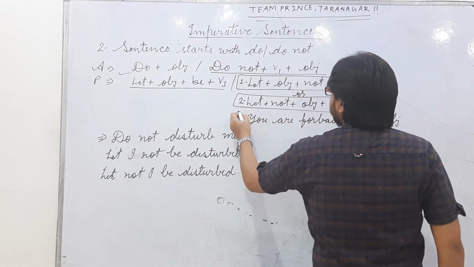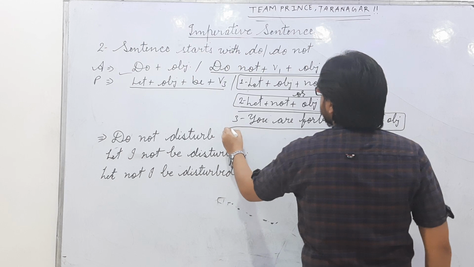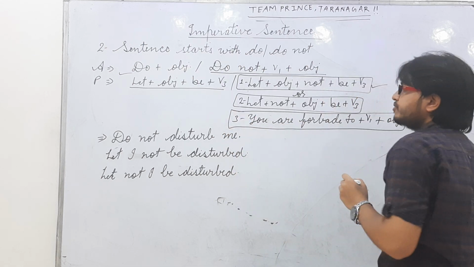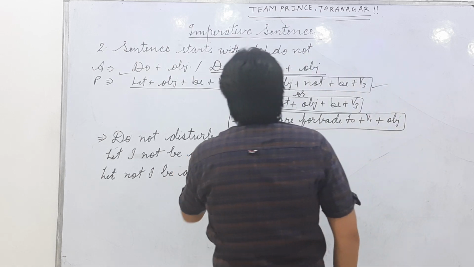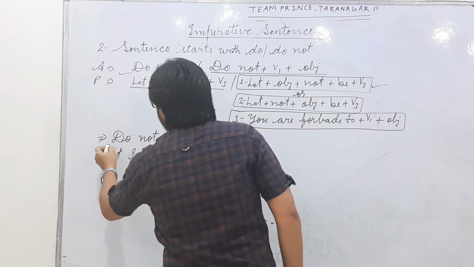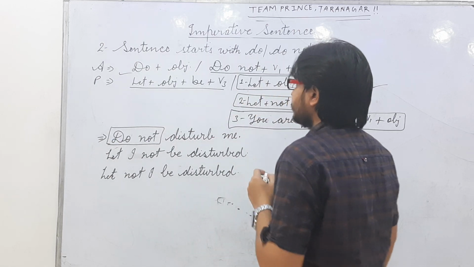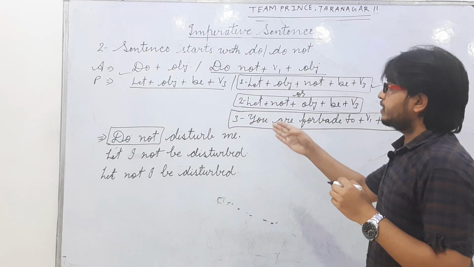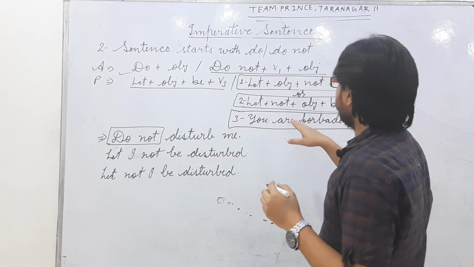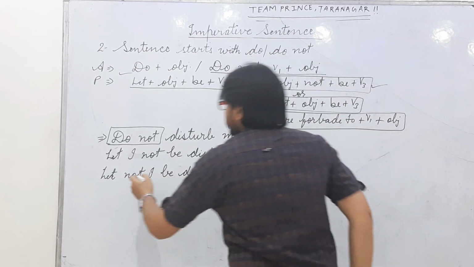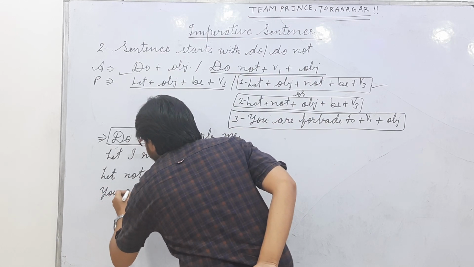And the last one is a very simple method to change an imperative sentence which starts with do not. Okay, you are forbidden, because here do not means it denies doing an action. So we will change do not into you are forbidden.